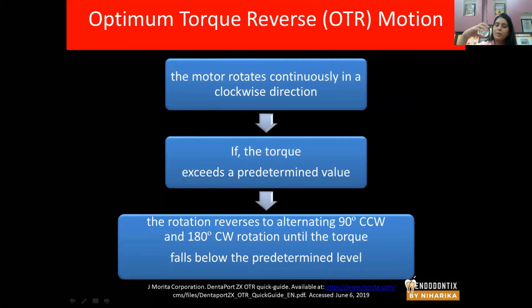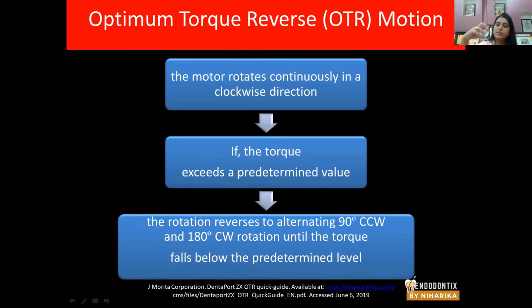If the amount of torque acting on the file exceeds a predetermined value. Suppose you have set the number to 1.2 as I showed you in the previous diagram. Okay, the torque value set is 1.2. Now the torque exceeds 1.2. It must be 1.3 or 1.25 or 1.28. Any value which is more than 1.20.